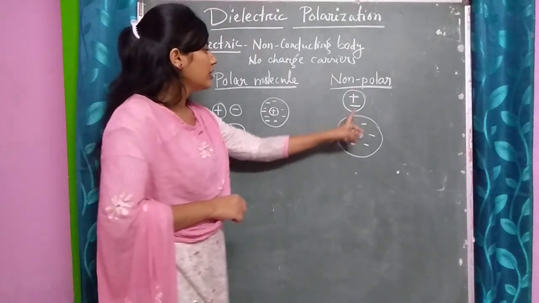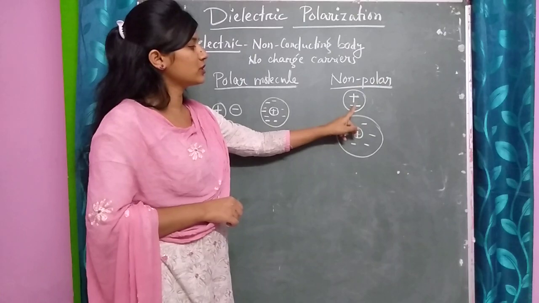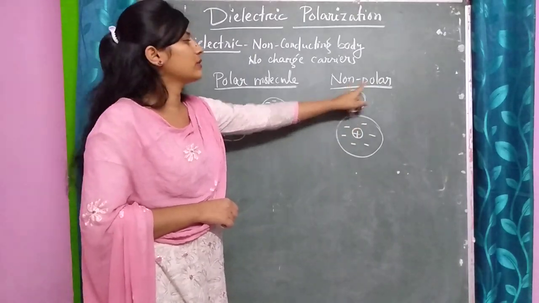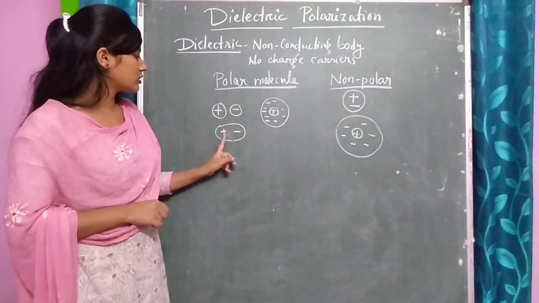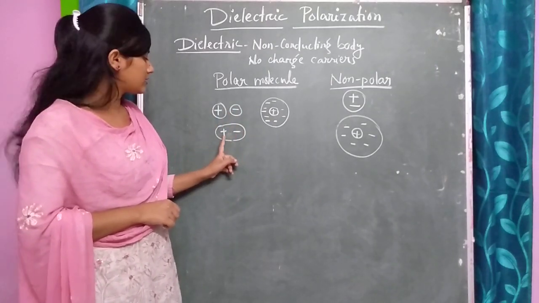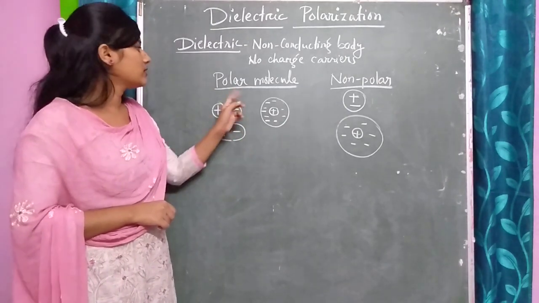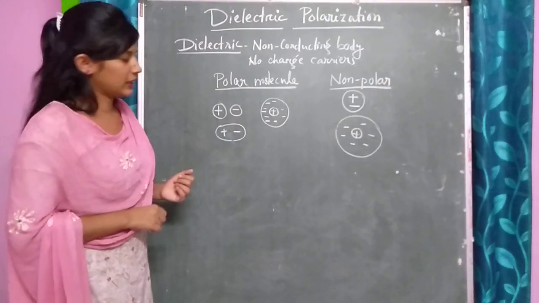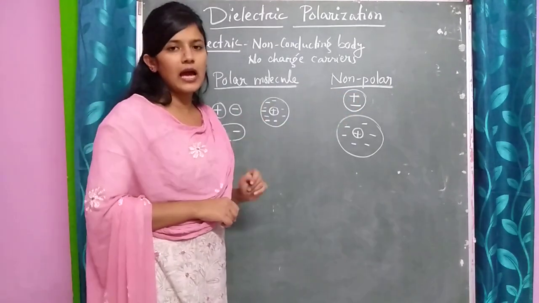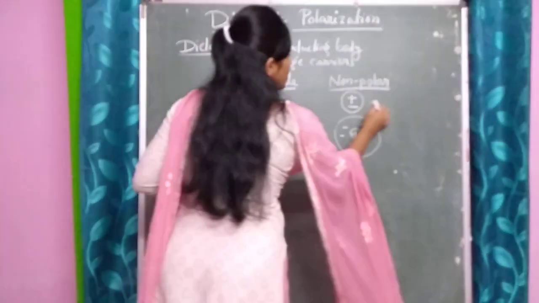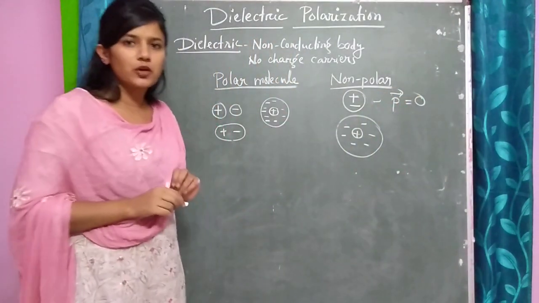If the centers coincide, then that is non-polar, and if they don't coincide, then that is the polar case. In case of non-polar, since they coincide, the dipole moment will be equal to 0.